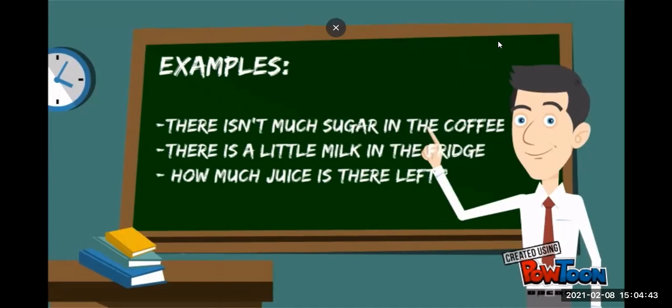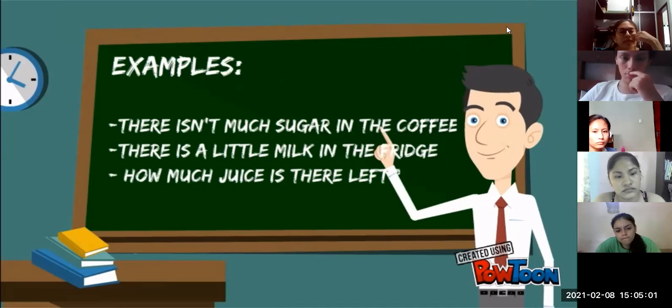Okay, so here we have some examples. There isn't much sugar in the coffee. There is a little milk in the fridge. How much juice is there left? Okay, I want to know if you understand the sentences and question here. Do you understand them?